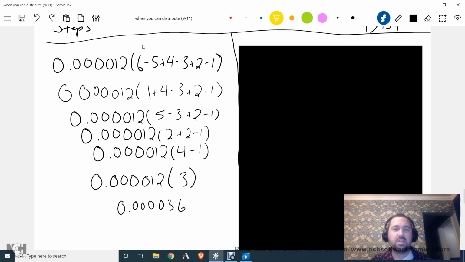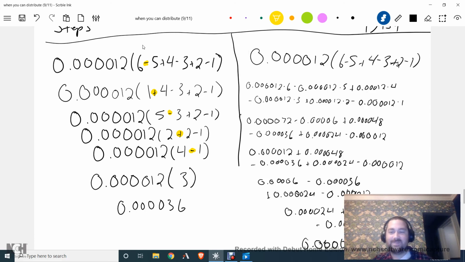Notice here, we're just doing these operations. So here we do this subtraction, right? And here we do this addition, and here we do this subtraction. I'm not using my calculator for any of these things, right? We're just doing it in our head. 4 minus 1 is 3. And we end up with this expression down here, and I get my calculator out, and I type it in, and it's not the best, but it's fine. I almost didn't write this other side out because it is so gross, but here it is.